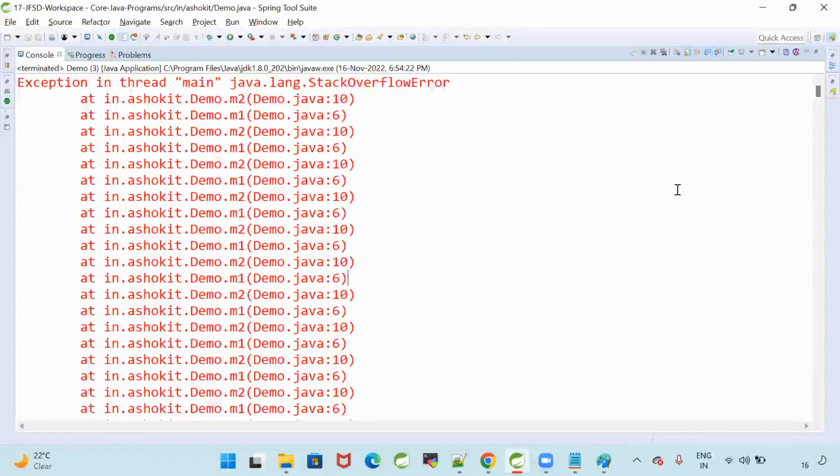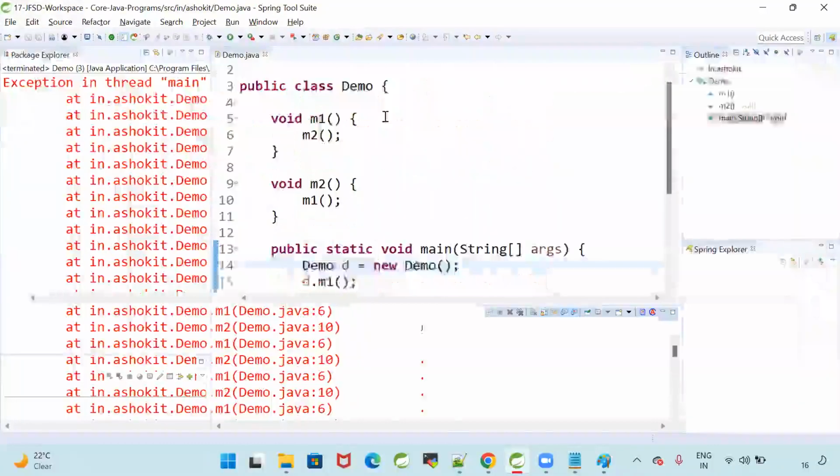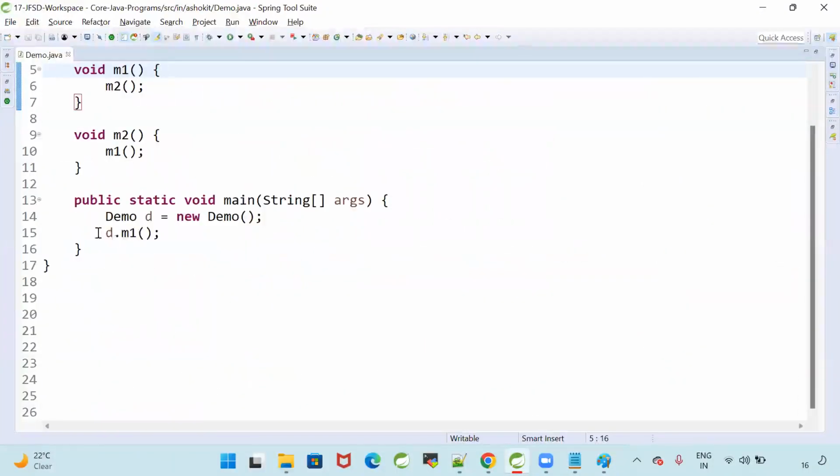This is an error. Can we write a try-catch block to handle this? Why not? Can we try? Yes. Now here I'm calling the method.